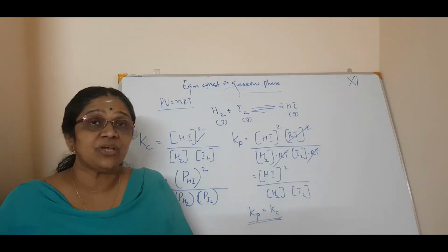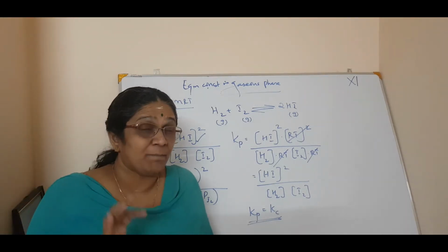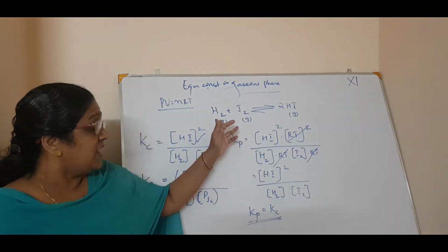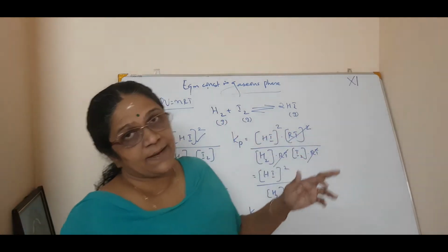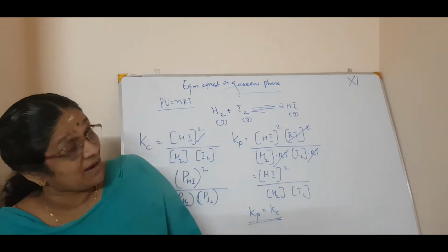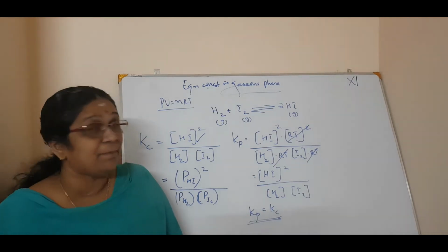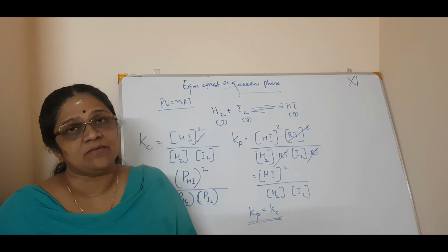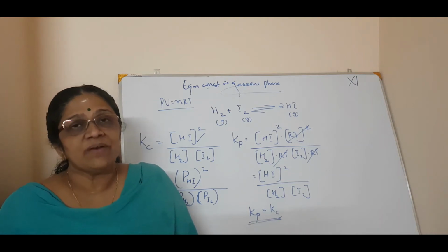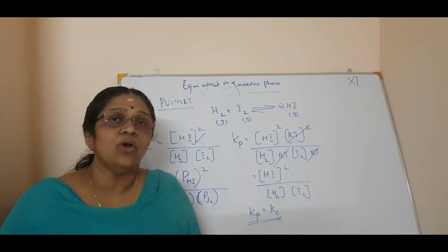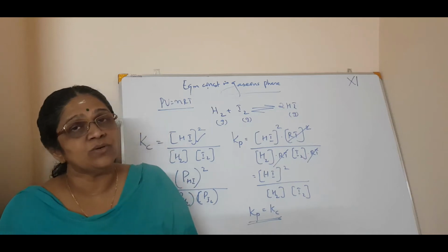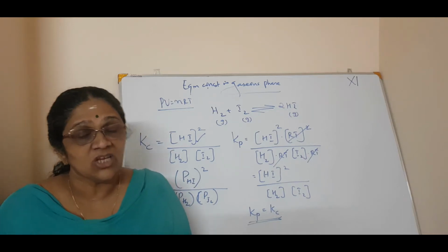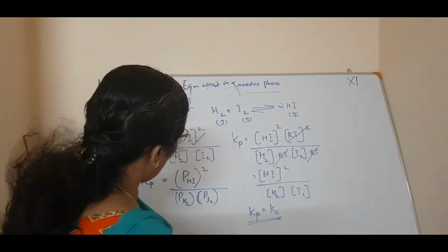In the examination, you will be given a balanced equation like what we gave, H2 plus I2 giving 2HI. They will tell you to calculate the Kp in relation with Kc. So I will give you a homework.